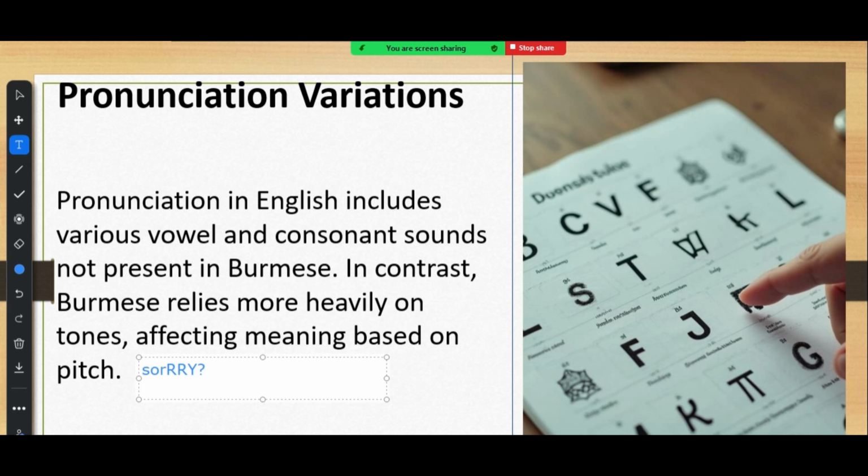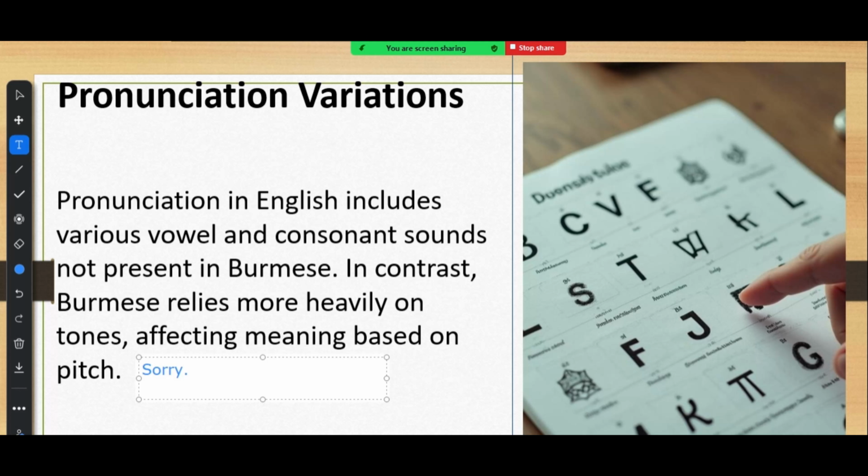So it's very important to use stress. If we use the wrong stress, it has another meaning. Stress is very important in English language, but in Burmese, it's the opposite. Normally, we don't use stress. If we use stress, it's another meaning. But in English language, stress is part of their language. If we don't use stress, that is strange in English language.